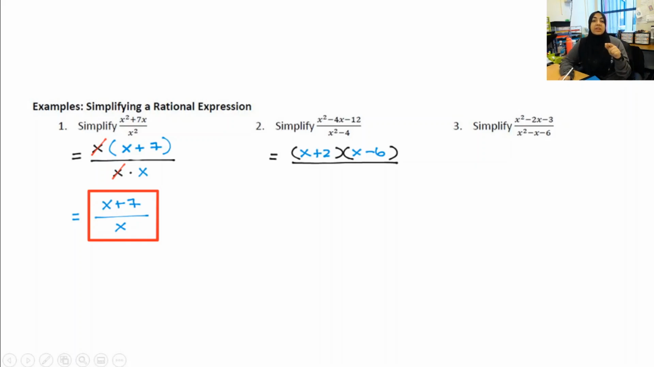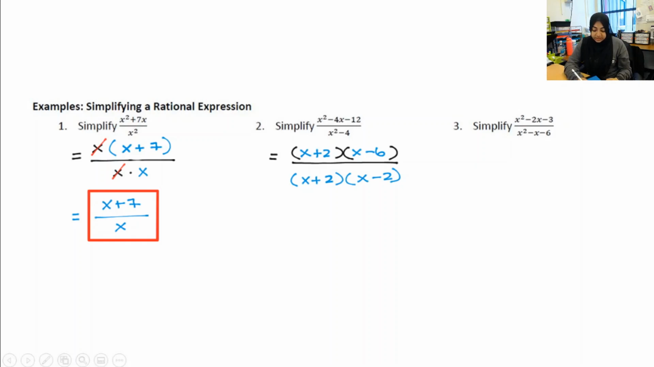But this is where I said it's really important for you to be able to factor well, okay? Because x squared minus 4 is actually the difference of perfect squares. X squared is a perfect square. 4 is a perfect square, which means I can rewrite this as x plus 2, x minus 2. And you're thinking, oh yeah, I forgot about that. Difference of perfect squares is so common, you guys. It shows up all the time.